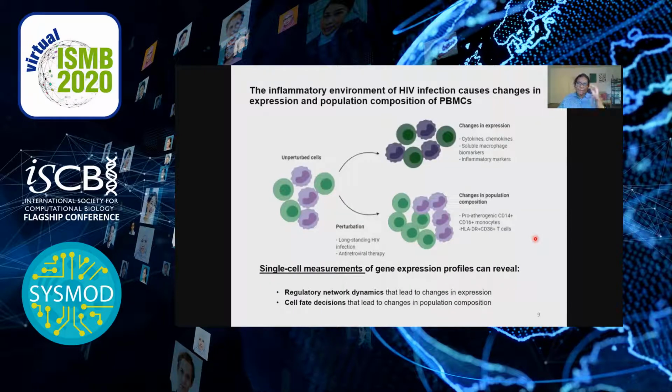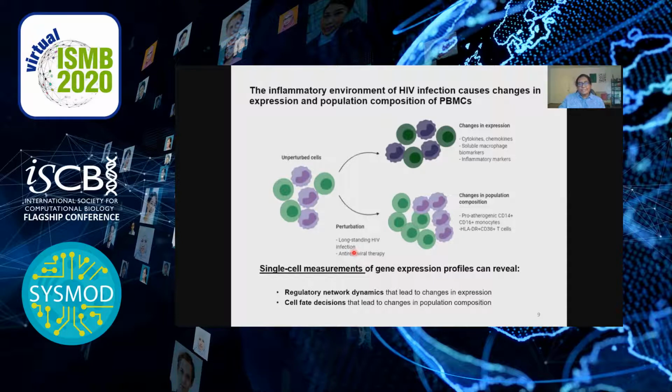So while Bonita does a great job of inferring these rules from conventional RNA-seq data, we wanted to use the unique capabilities of single-cell RNA-seq data to improve our rule inference and also build a pathway analysis method for single-cell RNA-seq data. This was particularly motivated by our lab's work studying atherosclerosis in the context of HIV infection.